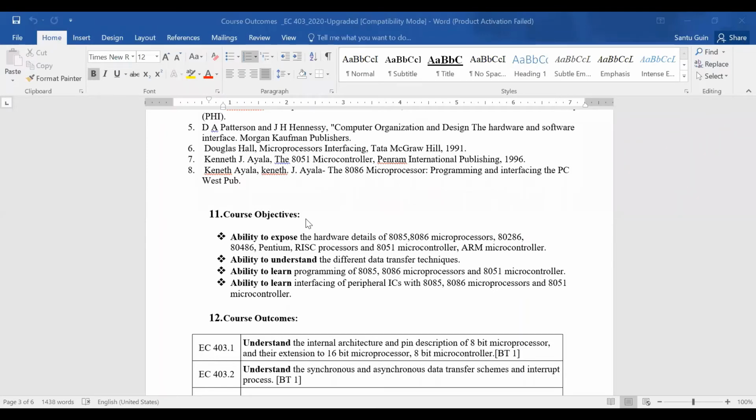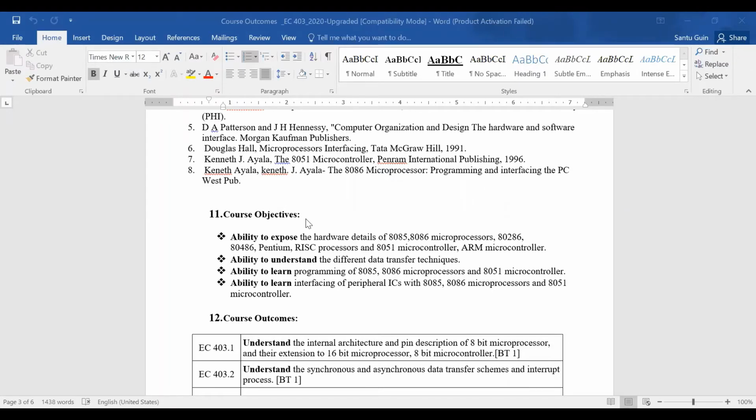There are certain techniques. Third objective is to learn programming, 8085 based programs, 8086 based programs, and 8051 microcontroller based programs. And fourth objective is to learn the interfacing of different peripheral ICs with 8085 as well as 8086 and 8051 microcontroller. So these four objectives are there.